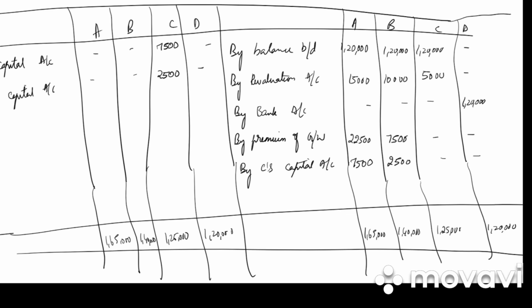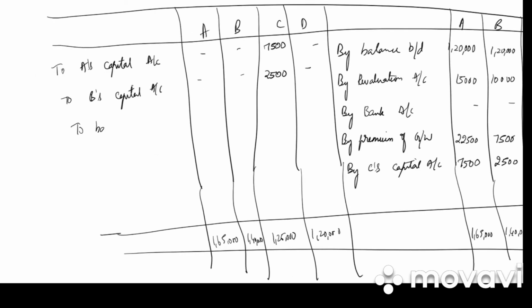What's the balancing figure? It will be to balance carried down. A it is 1,65,000. B it is 1,40,000. C it is 1,25,000 minus 10,000, that is 1,15,000, and D it is 1,20,000. This will be written in the balance sheet.